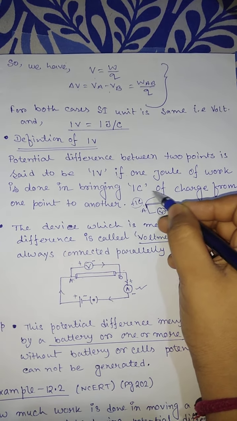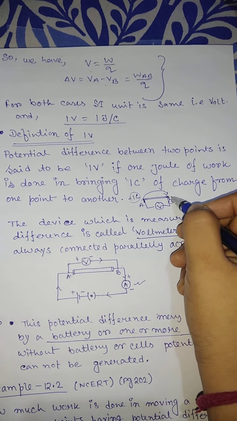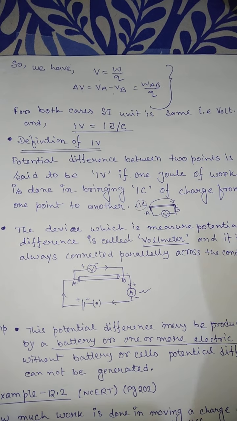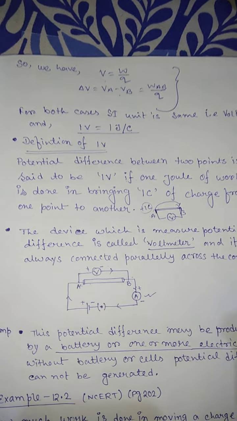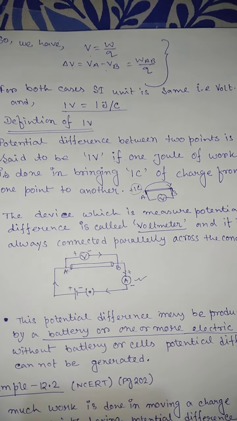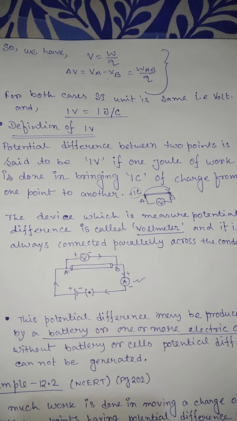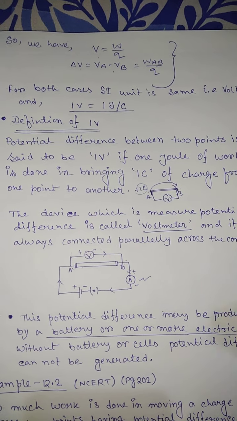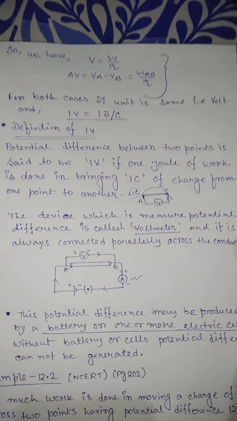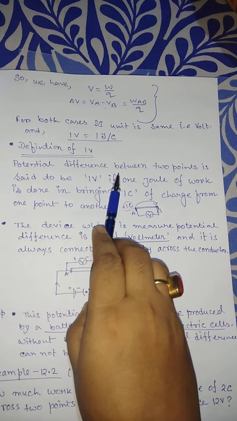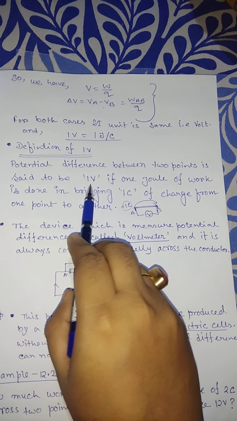Because we consider the example, we mention A to B, or you can write from one point to another. So, this is the definition of 1 volt.